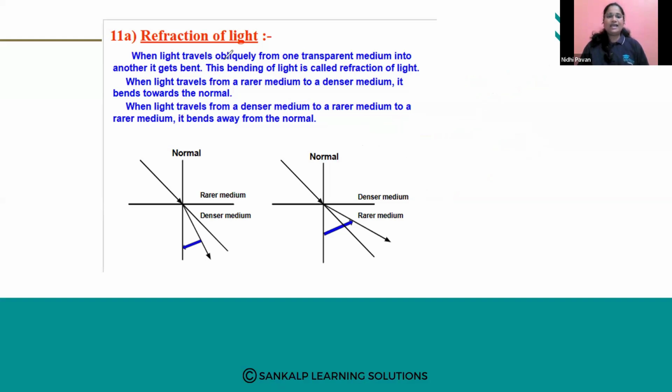See here, when light travels obliquely from one transparent medium to another, the medium should be transparent. It should not be a non-transparent, opaque medium. So when light travels obliquely from one transparent medium into another, it gets bent. This bending of light is called refraction of light.